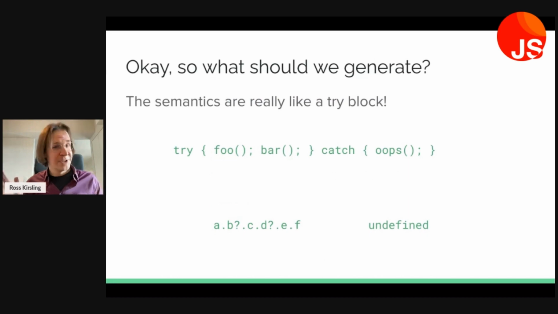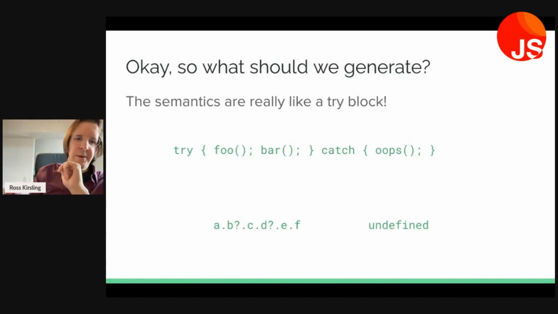So finally, what should we generate? Well, the semantics here are really just like a try block. A try statement is a statement, and we have an expression here, which will have a return value, but that's the primary difference. Let's take a look at the paths that we take through these two code examples.